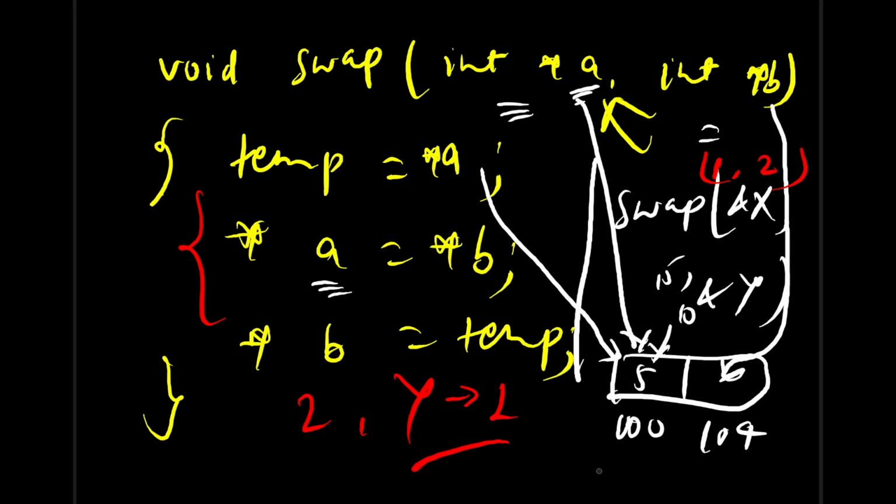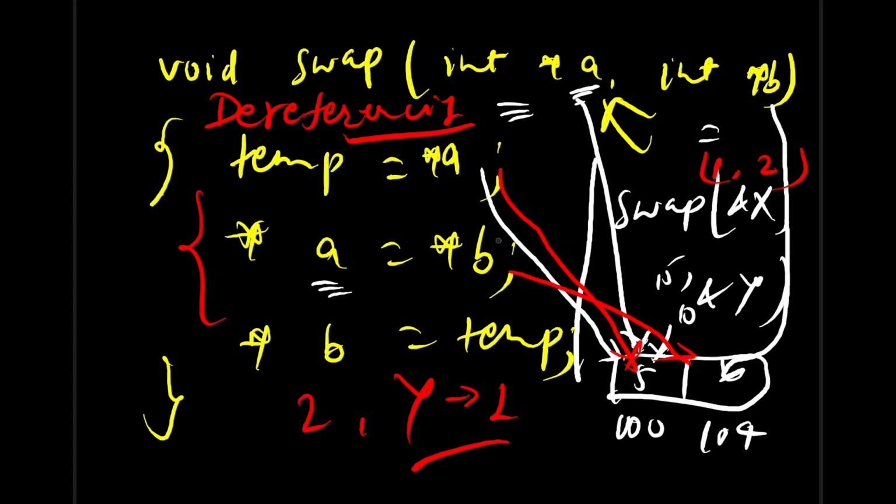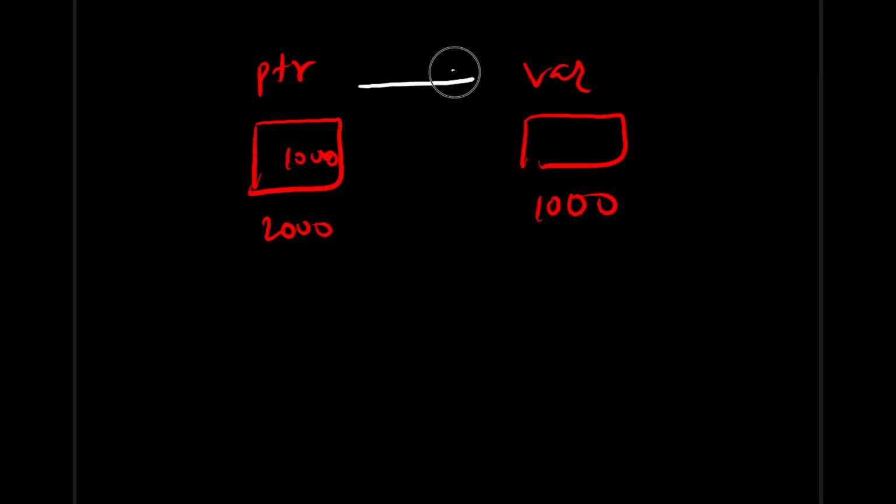Right? So this way of accessing or updating the memory location with the help of these pointers is called dereferencing. What is it called? Dereferencing means we are accessing the memory location with the help of these pointers. When this pointer is pointing to this variable, this is called referencing.